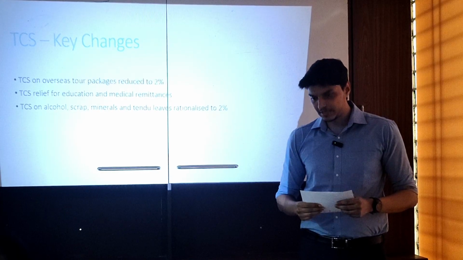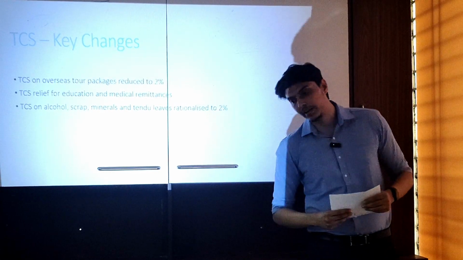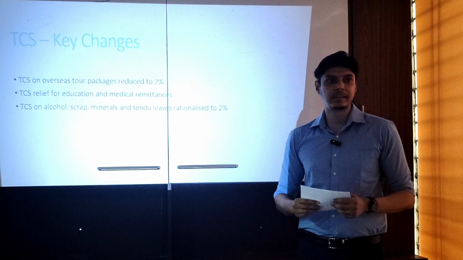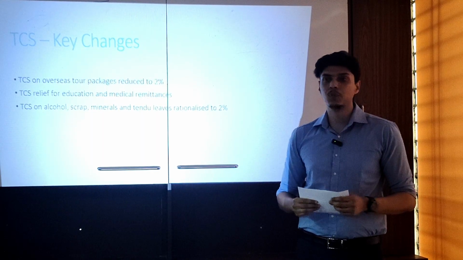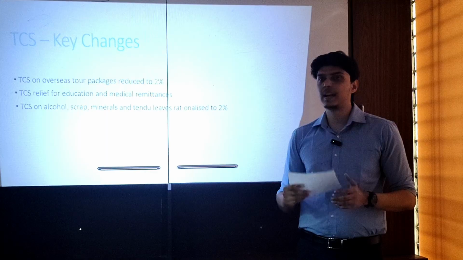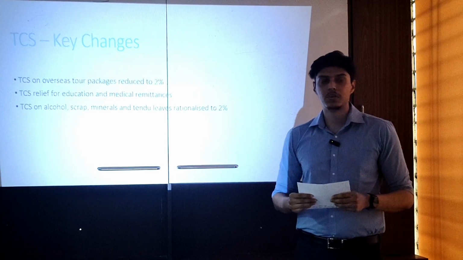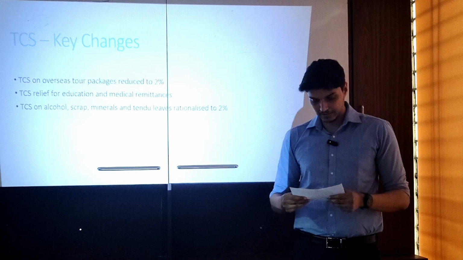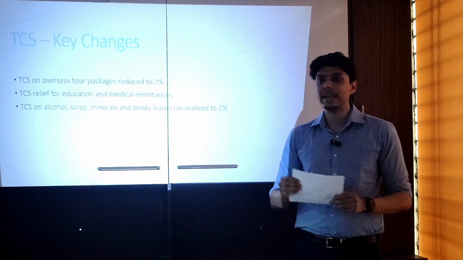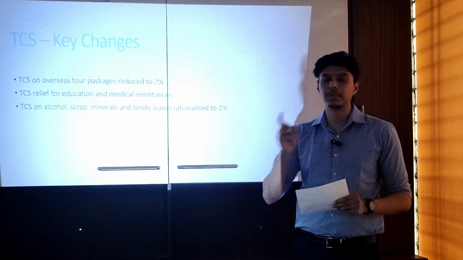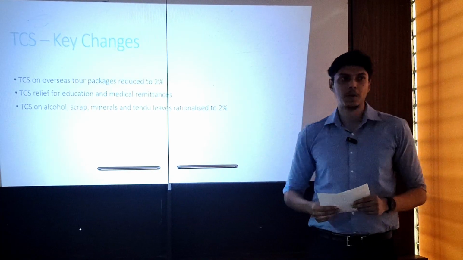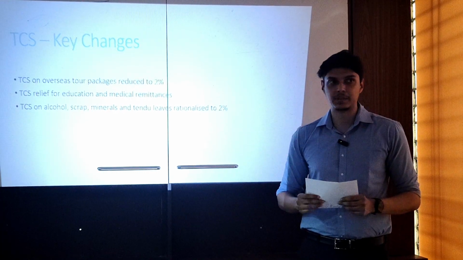Okay. And TCS on alcohol, scrap, minerals and tendu leaves. Previously, tendu leaves were taxed at 5%, alcohol and scrap were taxed at 1%. Now, to rationalize all of them, a unified rate of 2% is being proposed. So there is no confusion. All the TCS compliance will be at 2%. But for these specific goods, any other TCS applicable will still be applicable at the old rate itself. So only these specific ones they have reduced to 2%.